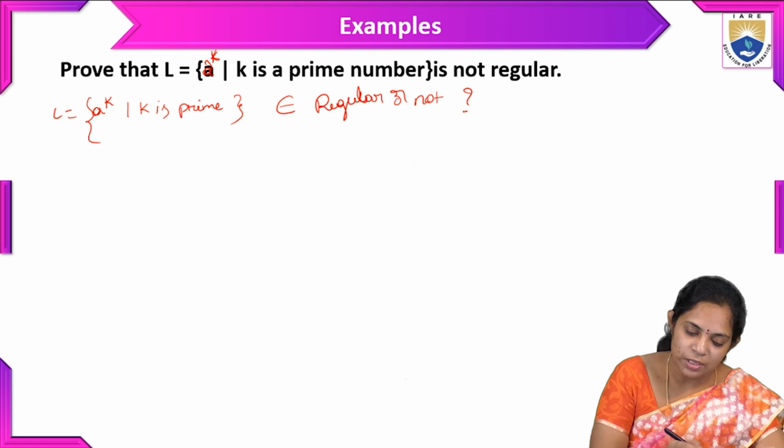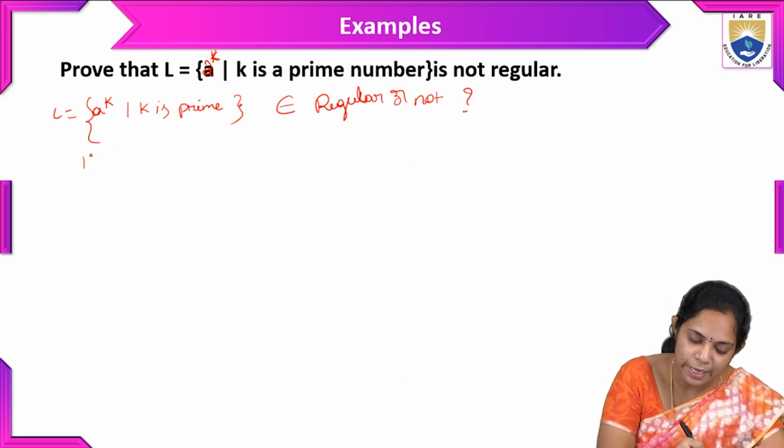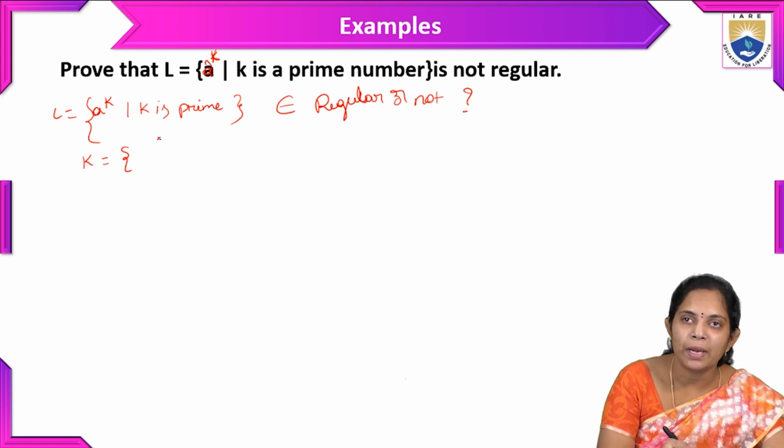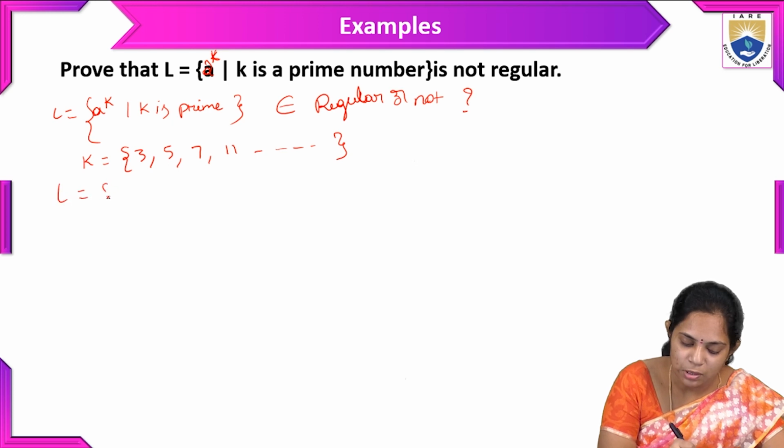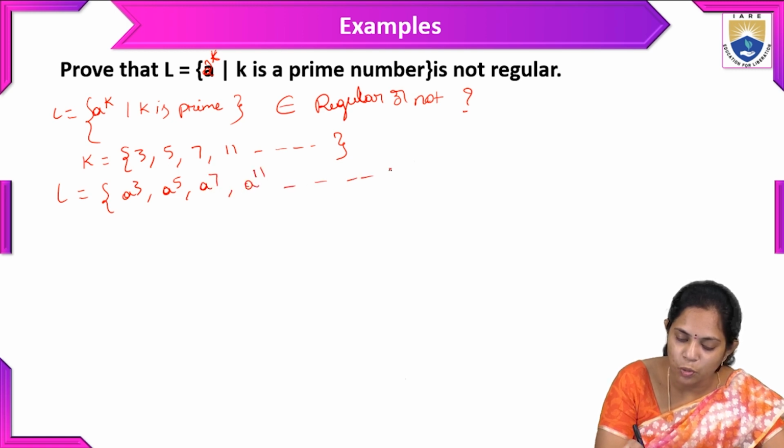By using this pumping lemma, we will show whether the given language is regular or not. First of all, we have to write the prime numbers. So let us write the prime numbers 3, 5, 7, 11 and so on. With these we will form the language: a power 3, a power 5, a power 7, a power 11 and so on.